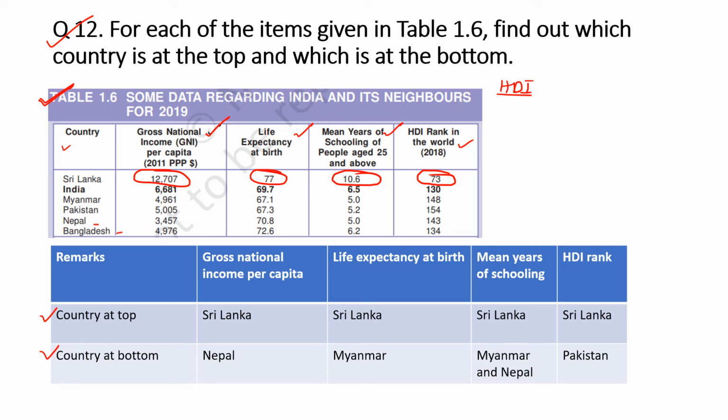On the bottom line, in terms of per capita income, it is Nepal which has the least, 3,457.